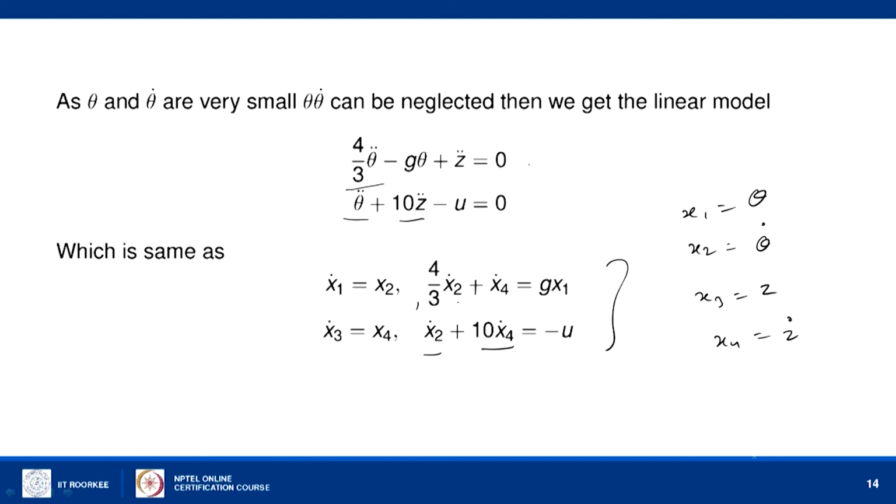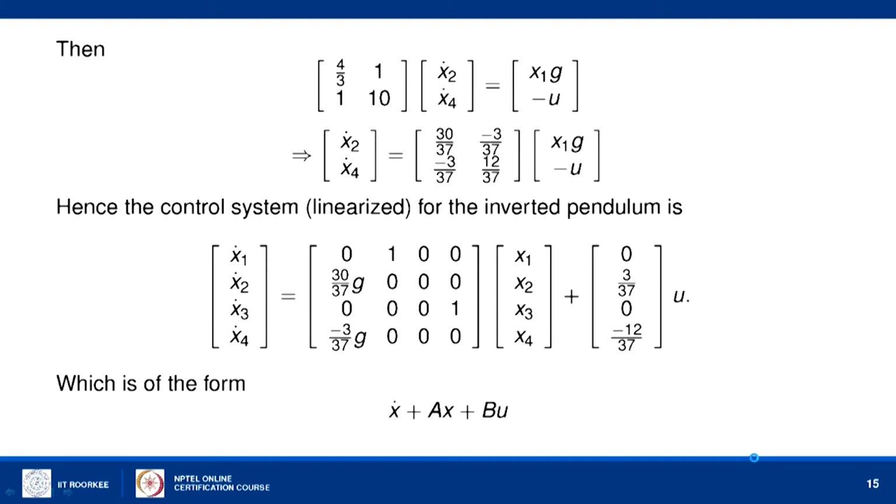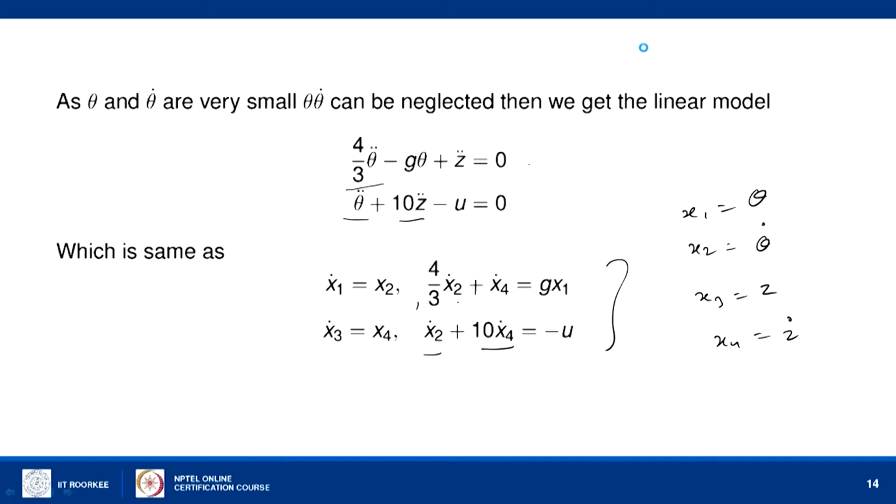From here we can write it in the form of a matrix, the expression 4 by 3, 1, 1, 10. These are the coefficients of the matrix acting on x2 dot and x4 dot. On the right hand side we have g x1 and minus u from the previous equation.